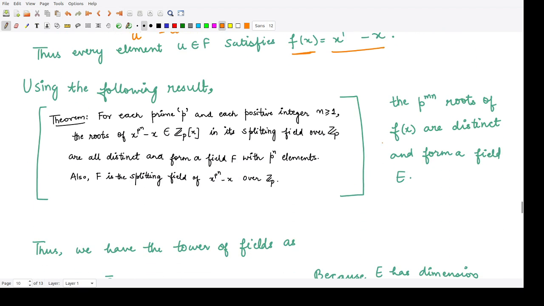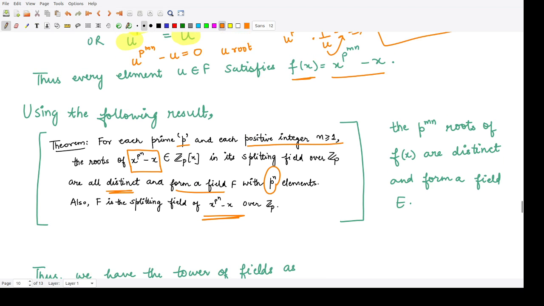So now we have already studied this result, which states that for every prime p we have a positive integer n greater than or equal to 1, such that the roots of x to the power p^n minus x in its splitting field over Zp are all distinct. So that means all the roots are distinct, and they form a field with p to the power n elements within it. And F is the splitting field of x to the power p to the power n minus x over Zp. So this result we already studied. So now we have some polynomial of this kind, and we are saying it has all the distinct roots.